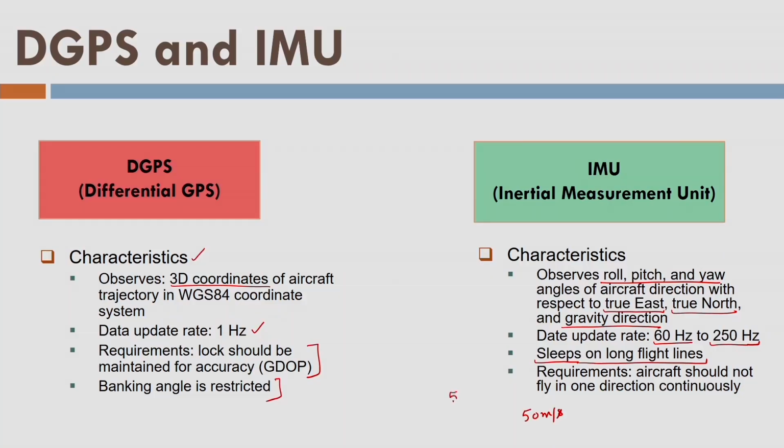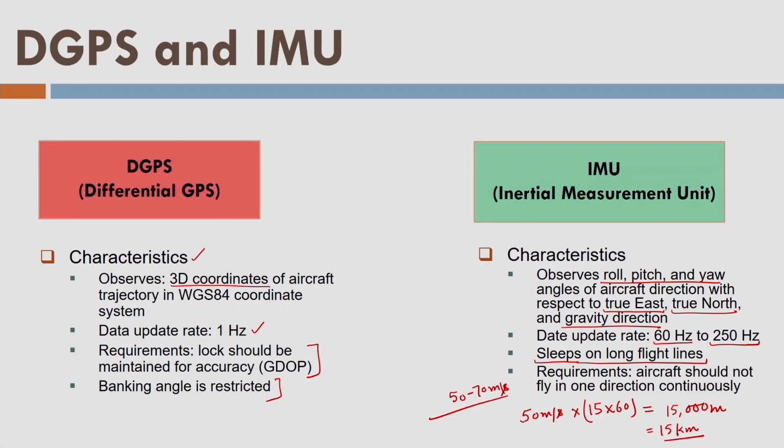Generally, we have aircraft speed in the range of 50 to 70 meters per second. Let us say it is moving at a speed of 50 meters per second for 15 minutes. So what is the distance here? 15,000 meters, which is 15 kilometers. So in general, one flight line is not so long, not 15 kilometers. And as a result, we have to take a turn. And so this condition does not create much of a problem in the data acquisition. So nowadays, we are very much relaxed as far as IMU is concerned for the airborne data acquisition.